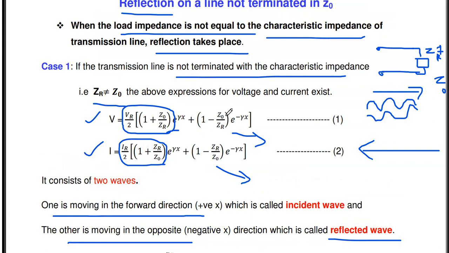So you see, if you substitute Z0 equal to ZR, this term is reduced to VR by 2 into (1 plus 1), that is 2, so 2 into e power ηx. And this other term is 0, since 1 minus 1 is 0. So the second term is automatically reduced to 0. Similarly, in the current equation also, the e power minus ηx term is reduced to 0. So the voltage and current equations consist of the incident wave only.